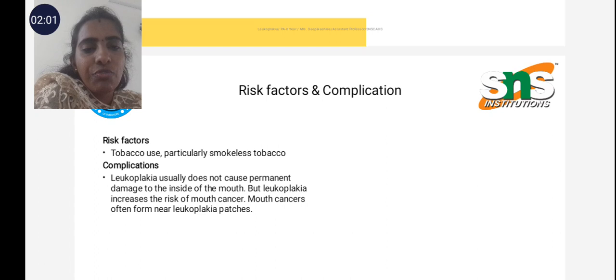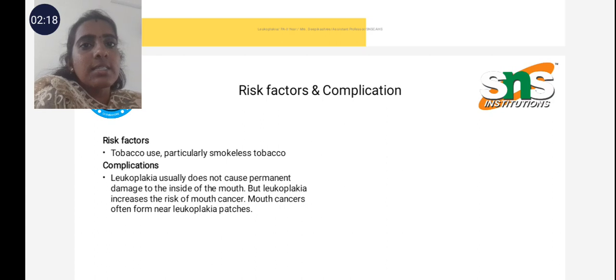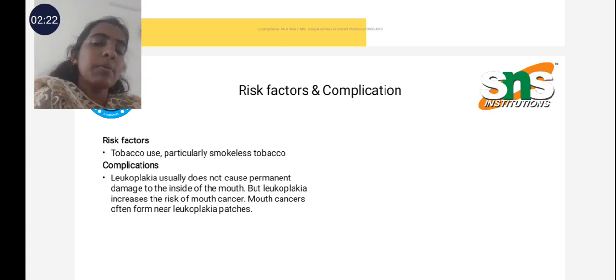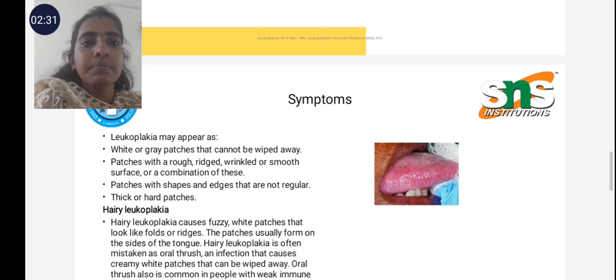The complications of leukoplakia: it usually does not cause permanent damage to the inside of the mouth, but leukoplakia increases the risk of mouth cancer. Mouth cancer often forms near leukoplakic patches. For example, of the 10% of mouth cancer that occurs, 4 to 7% is because of this leukoplakia-induced cancer. So these are the risk factors and complications of leukoplakia.